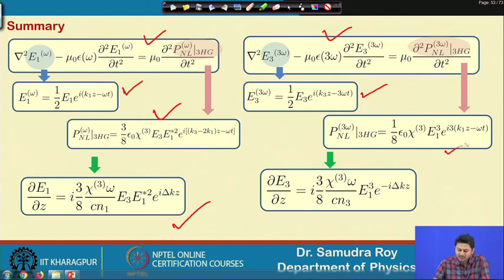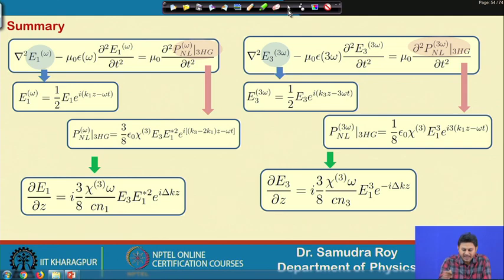You have this term in your hand. Once you have this term, you combine this and put it here in Maxwell's equation, and you will have another expression which is similar to this. This is the coupled equation, and these two coupled equations give you the third harmonic. So E3 is the amplitude of the third harmonic term. We need to keep in mind that we need to find out E3 by solving these two equations together.